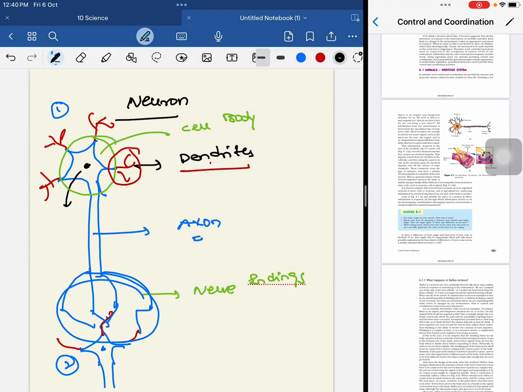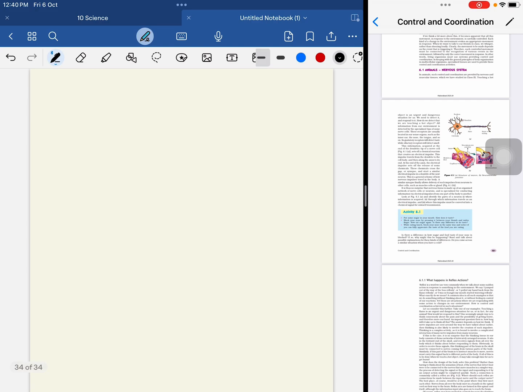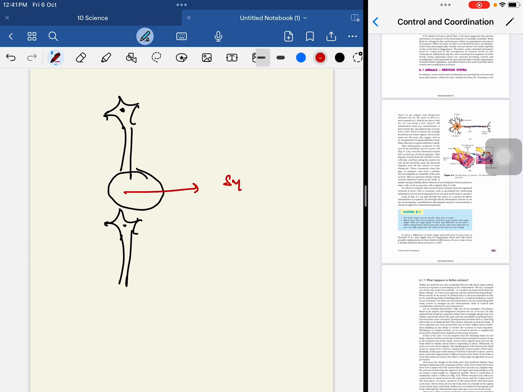See, I am writing one small concept. This is one neuron, and this is another neuron. There is a gap between one neuron and another neuron. This gap is called the synapse. And what happens in the synapse?